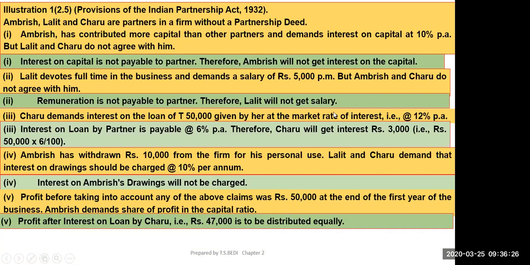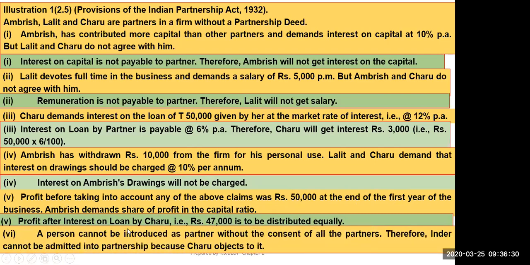50,000 minus 3,000 is 47,000. So a person cannot be introduced as partner without the consent of all partners. Therefore, Inder cannot be admitted into partnership because Charu.